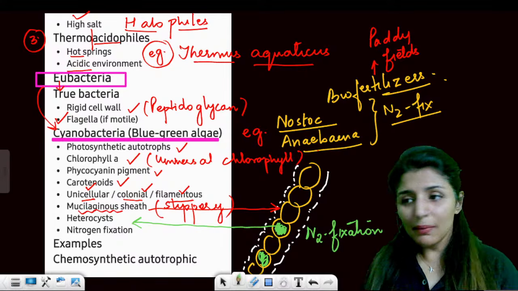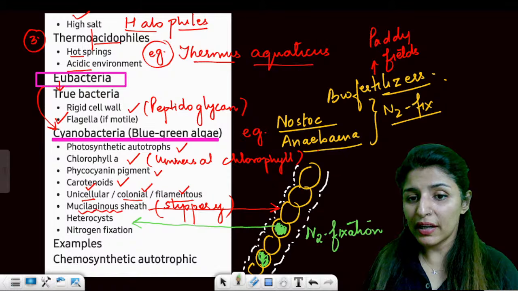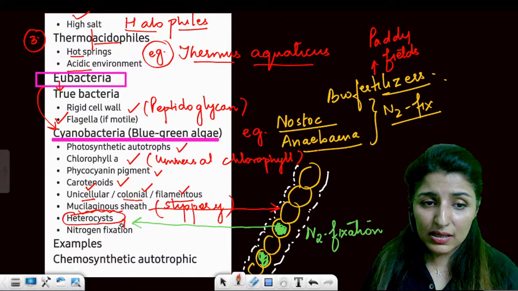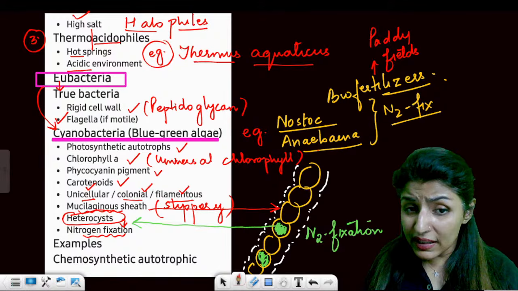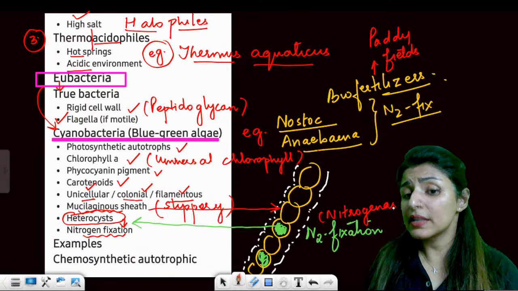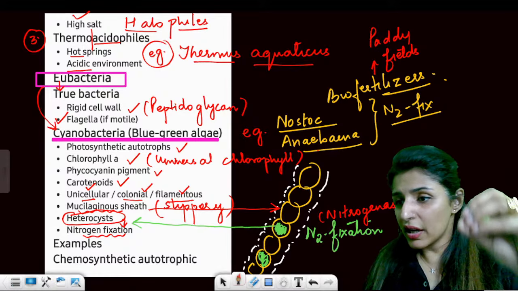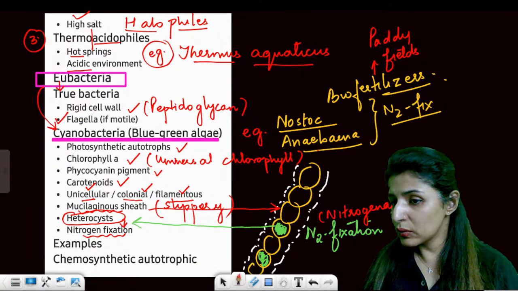Now, the whole Anabaena is not involved in nitrogen fixation. Only certain cells will be involved in nitrogen fixation, and these cells are known as heterocysts. Heterocysts are involved in nitrogen fixation. Why only these cells? Because these cells have an enzyme called nitrogenase. Are these points clear? So we need a nitrogenase for nitrogen fixation, and only these heterocysts have nitrogenase. Are these points clear to all?